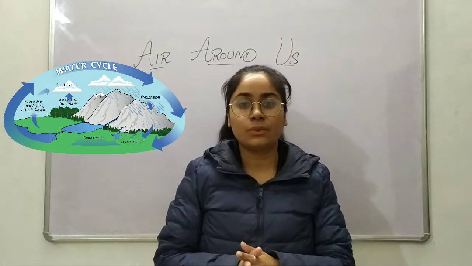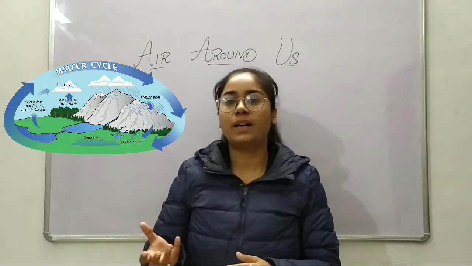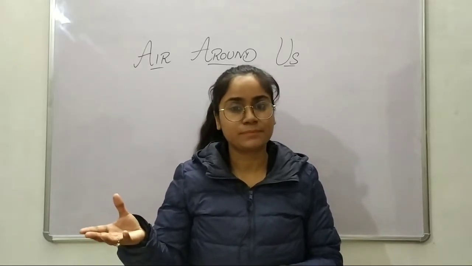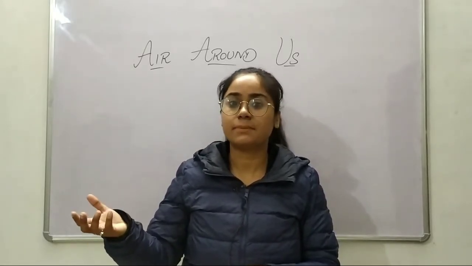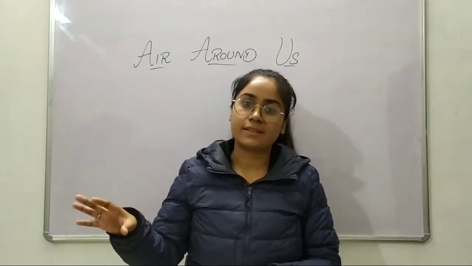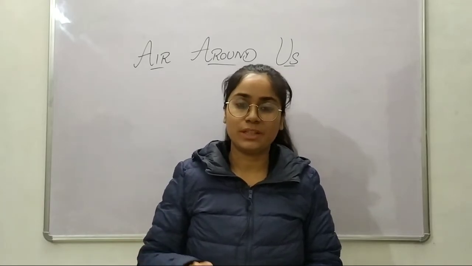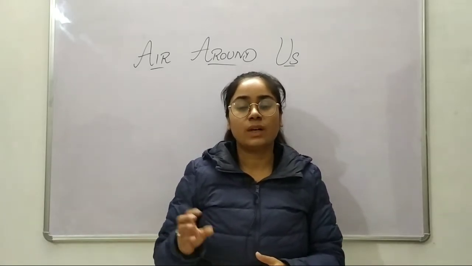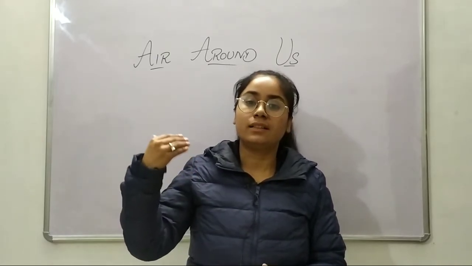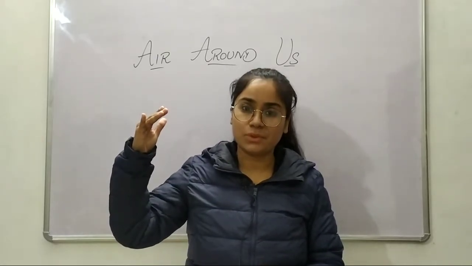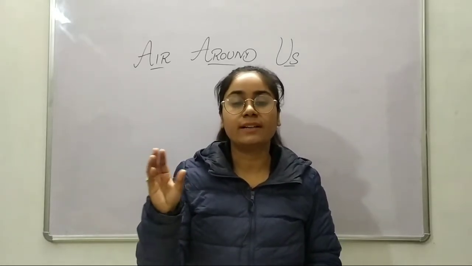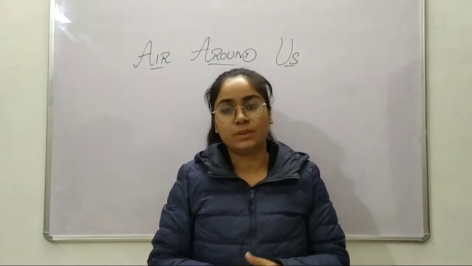Now one more thing to know: water vapors cannot be seen, but they can be felt in the form of humidity. The presence of water vapor in the air is known as humidity. When water gets evaporated due to the heat of the sun, the vapors go up in the atmosphere, and there they cool down and condense, and thus they form clouds.